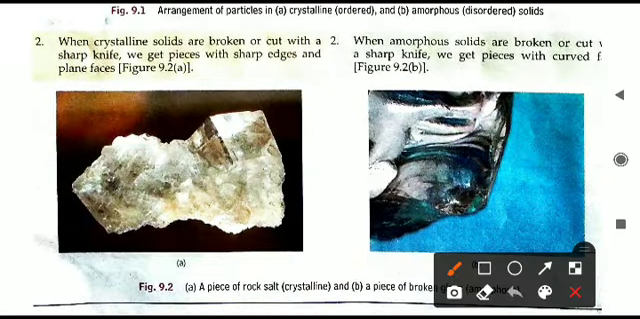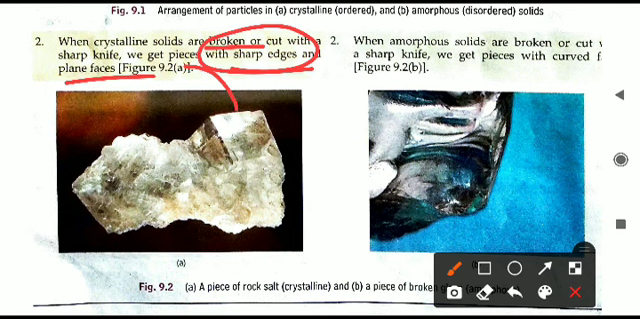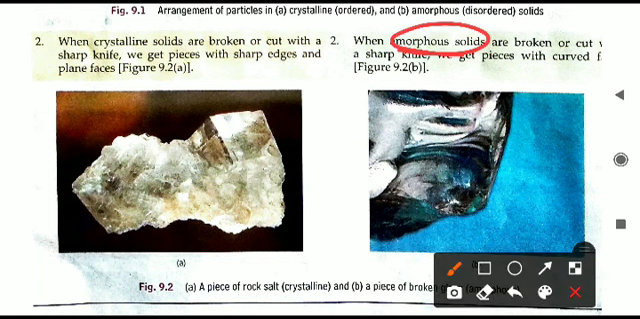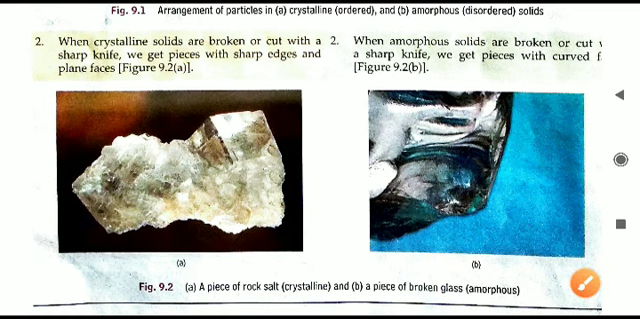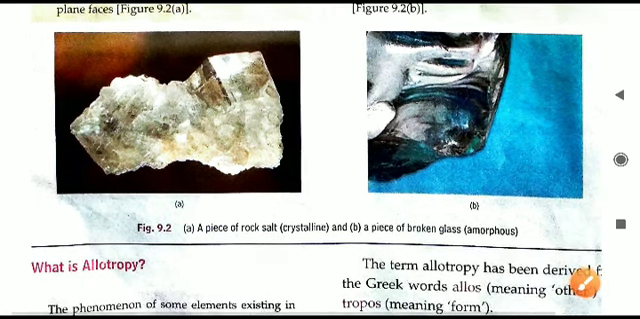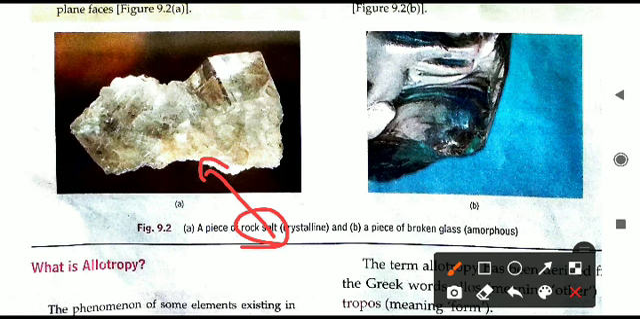Second point, whenever crystalline solids are broken or cut with a sharp knife, we will get sharp edges and plain faces. Here you can see they have sliced off a particular piece of this crystal, and you can see a straight edge, a plain face has been made. But if you try to cut the amorphous solid with the same knife, then you will not get this kind of sharp edges. You will get curved faces or curved edges. Here you can see it has not been cut properly. The first photograph is of rock salt. Salt is a crystal.